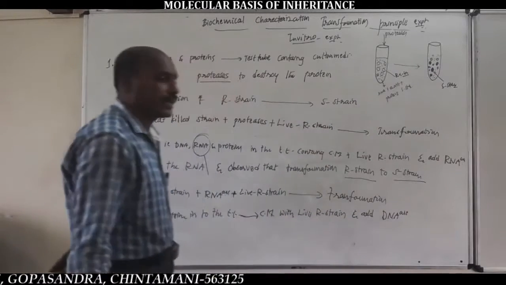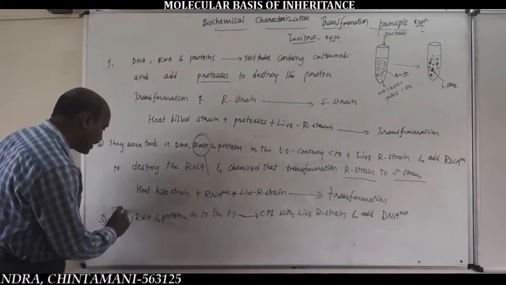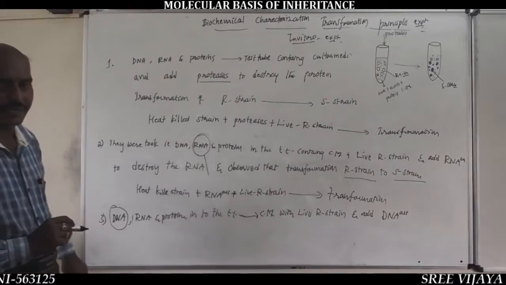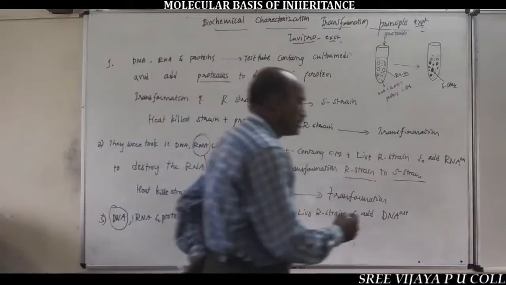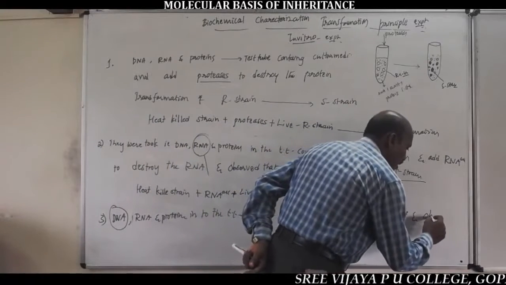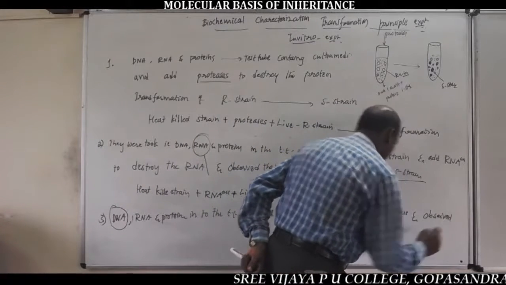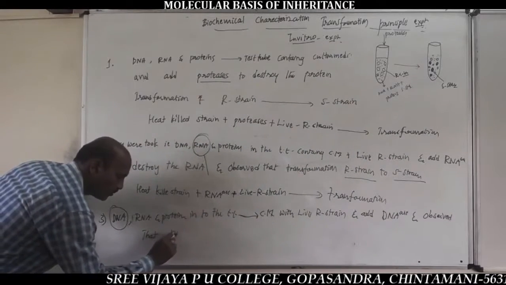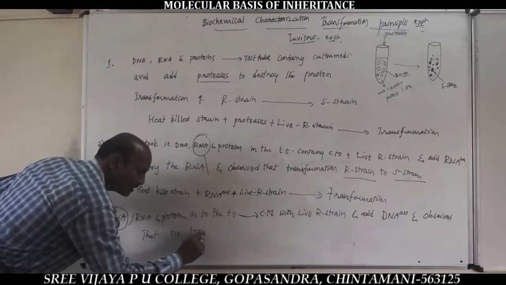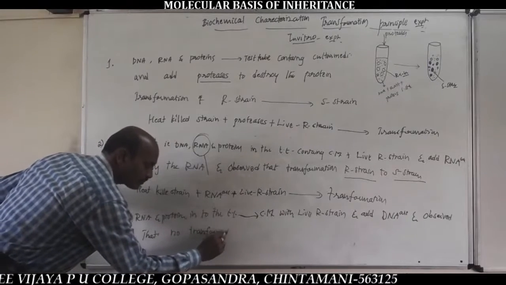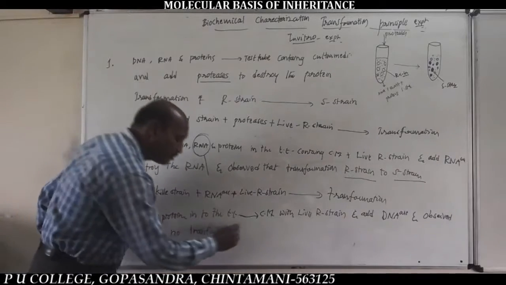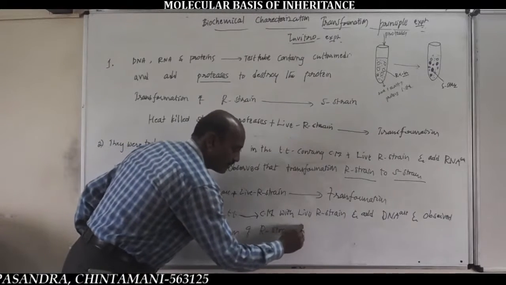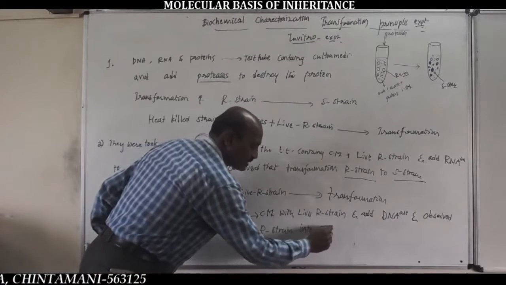The function of DNase enzyme is to destroy, to kill the DNA, to denature the DNA. Further, what happens? They observed that no, very important, transformation of R strain into S strain.